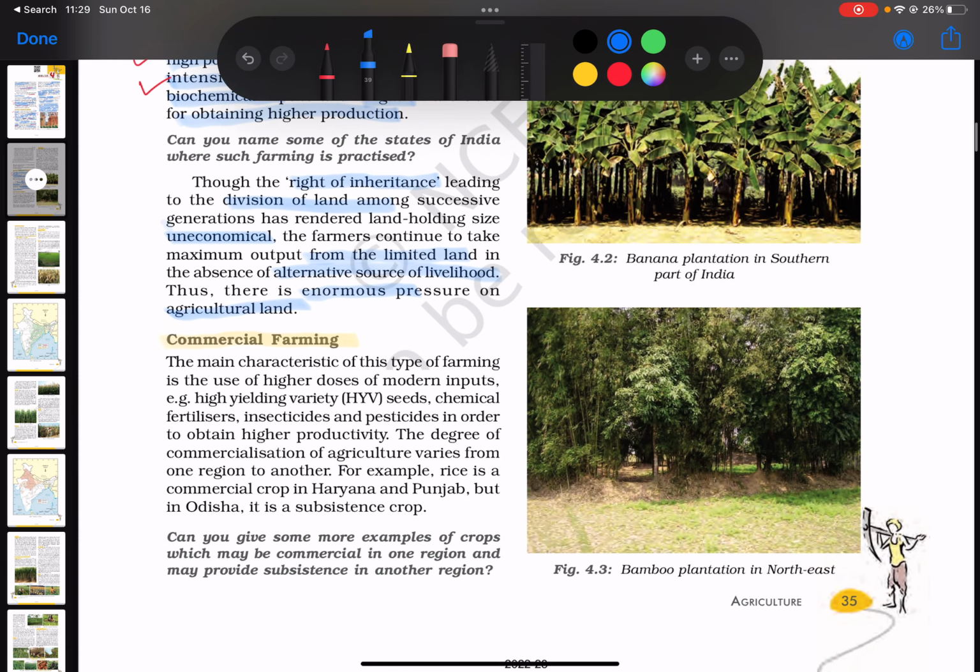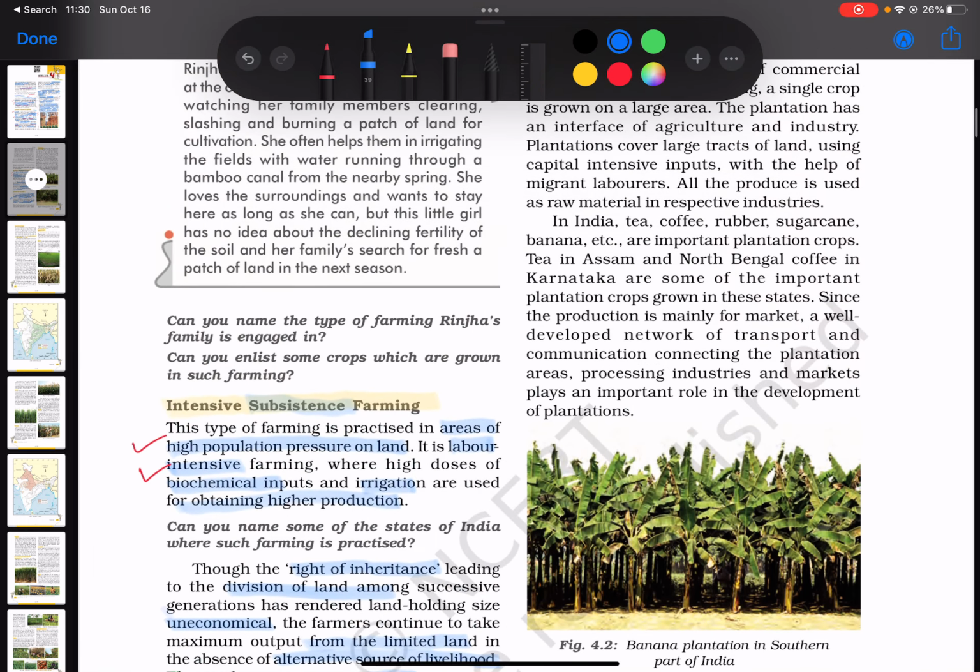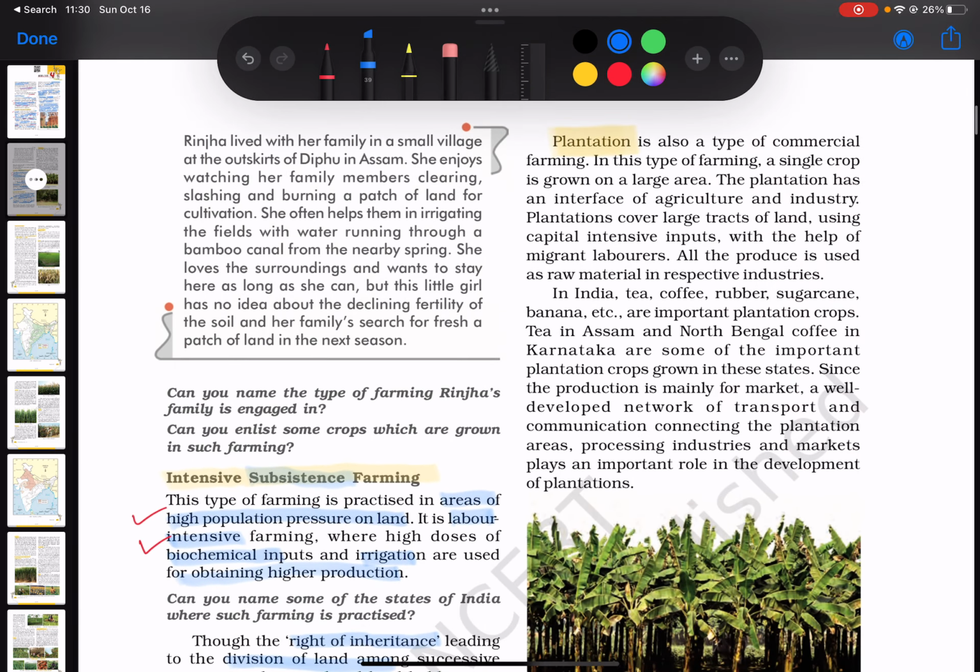Then we have the third type of farming, that is the commercial farming. And the main characteristic of this type of farming is the use of higher doses of modern inputs, for example, high yielding variety seeds, chemical fertilizers, insecticides, and pesticides in order to obtain higher productivity. It's all about higher productivity. The degree of commercialization of agriculture varies from one region to another. For example, rice is a commercial crop in Haryana and Punjab, but in Odisha it is a subsistence crop. So you might want to think why these are different. Please do some Google search after this and look at what are the causes of this difference.